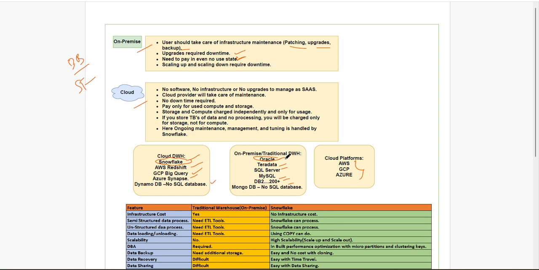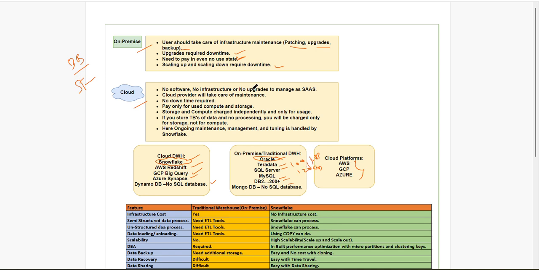Whether we utilize that server or not doesn't matter, we already paid. Scaling up or down, say a 100 GB server I want to extend by 20 GB, from 100 GB to 120 GB,